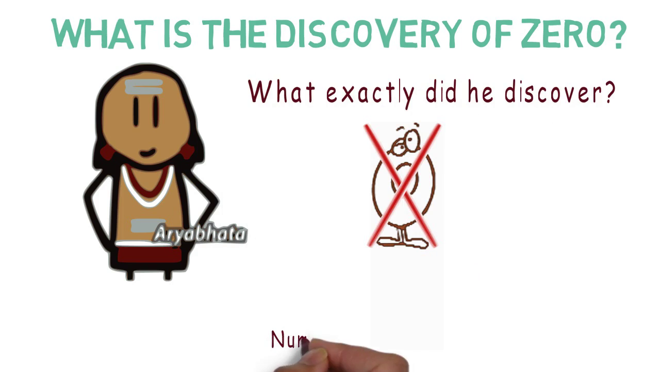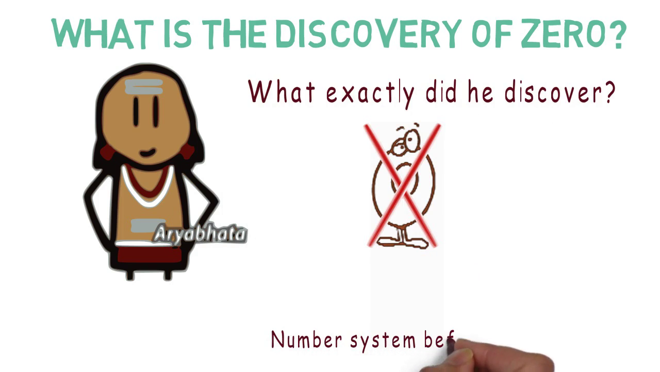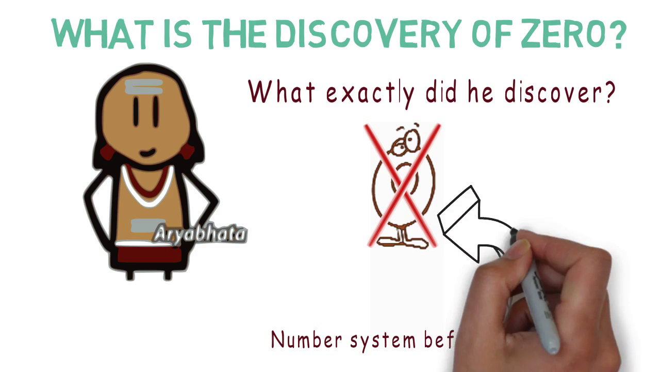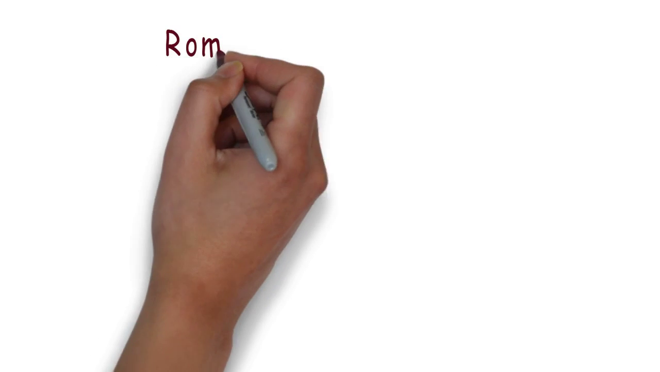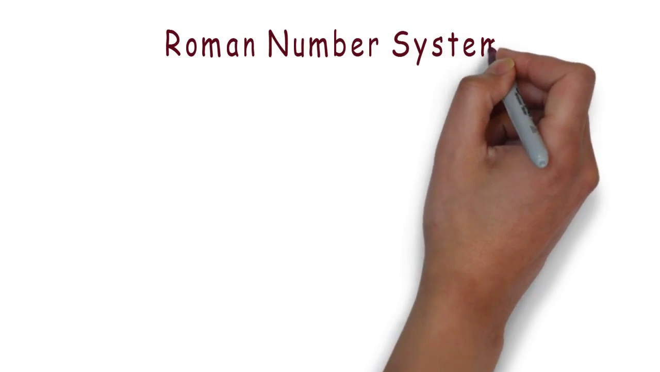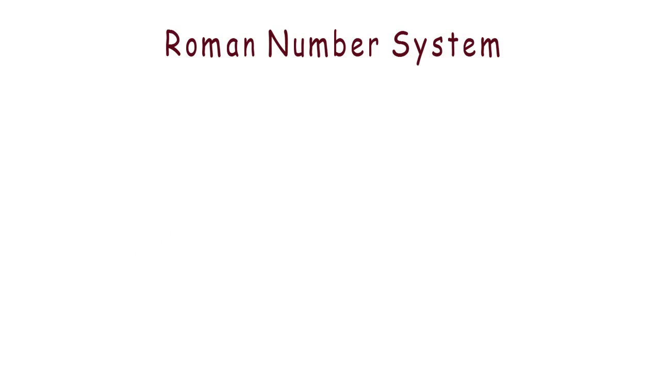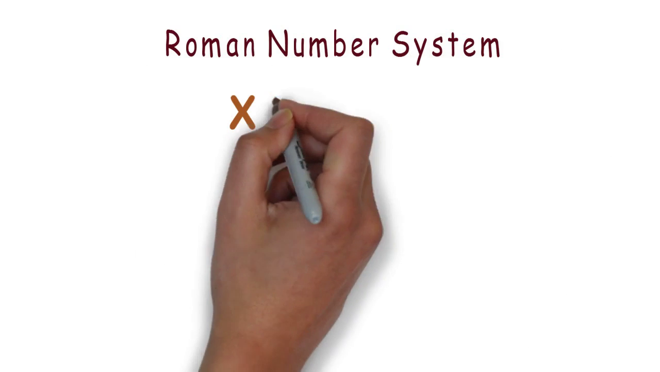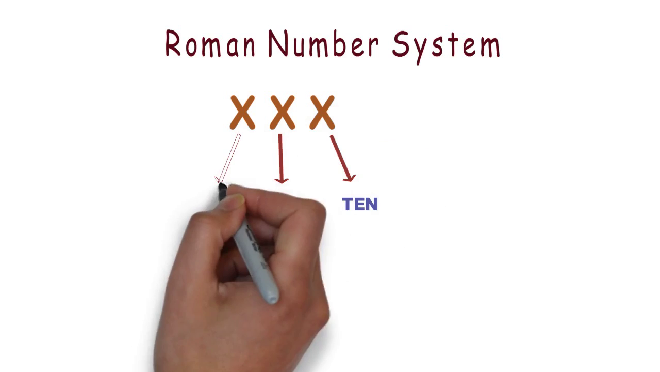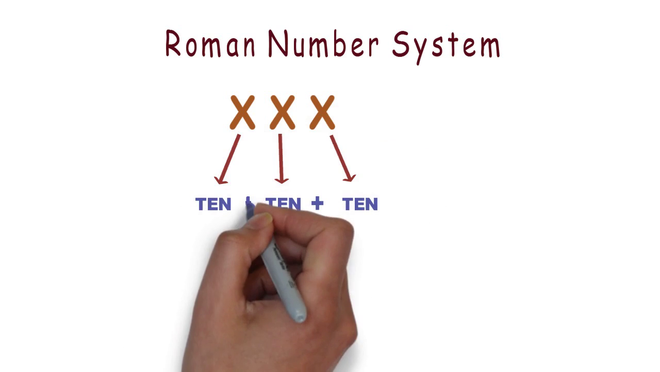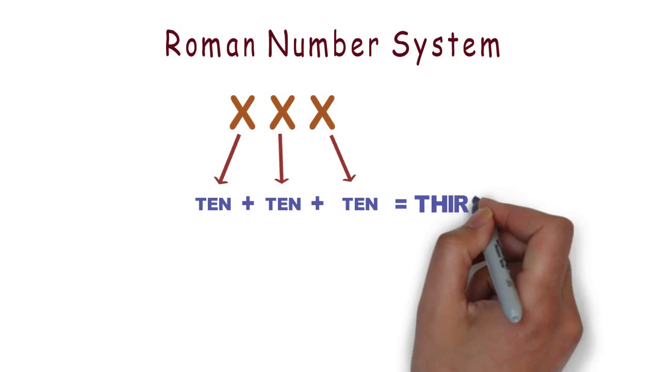No. To understand this, let us consider the number system which was invented before the discovery of zero and is still known to us: the Roman number system. Let me explain this system to you. If I want to write 30 in this system, then I will write it as XXX, where X stands for 10. So each X in this number has a value of 10, and the addition of these three 10s gives me 30.